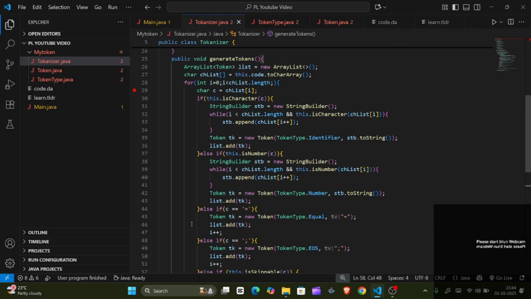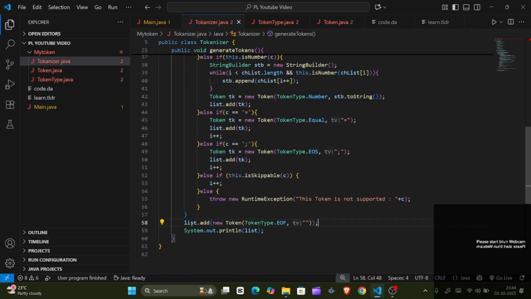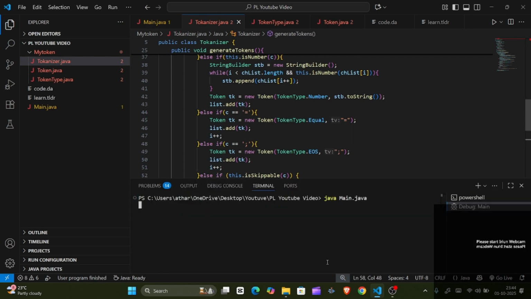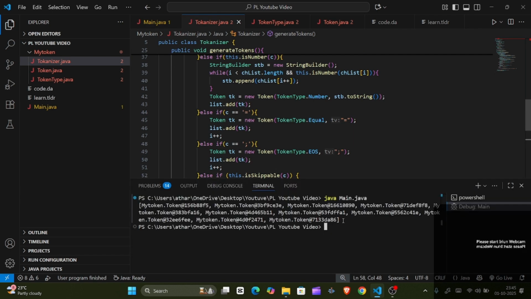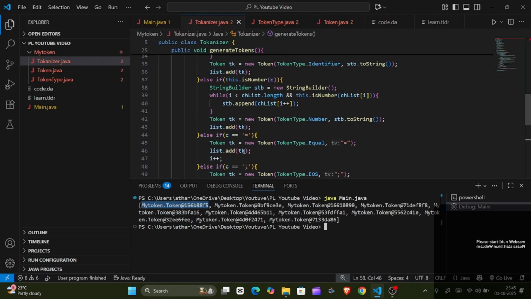Okay, let's try to print each and every token. Actually, we are getting some kind of random values. It's not random values, this is the instance of each and every class that we have created here. See, we create new Token, so it is an instance, and this is the path of each and every instance.